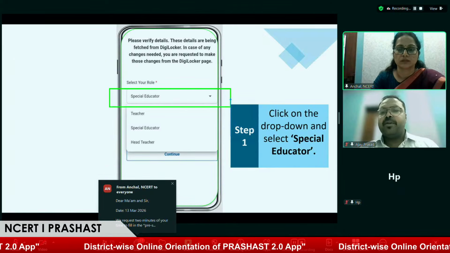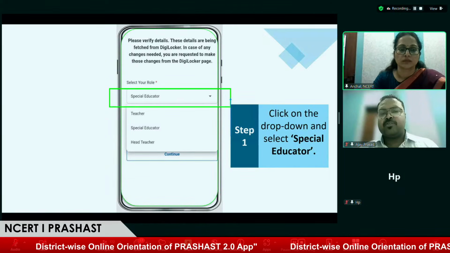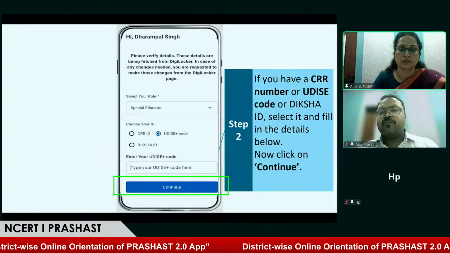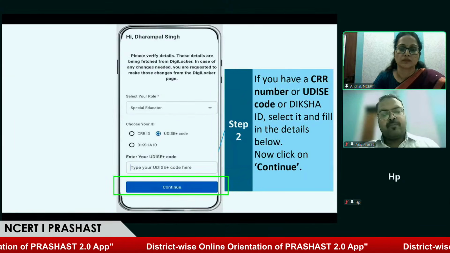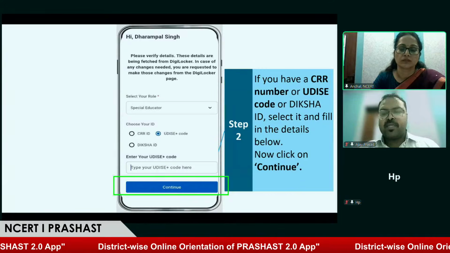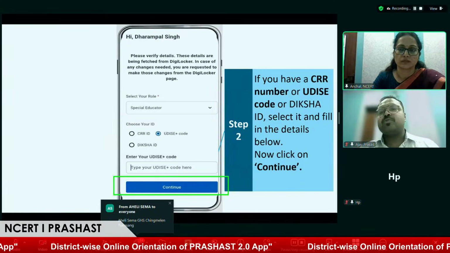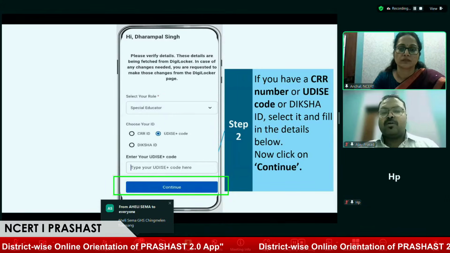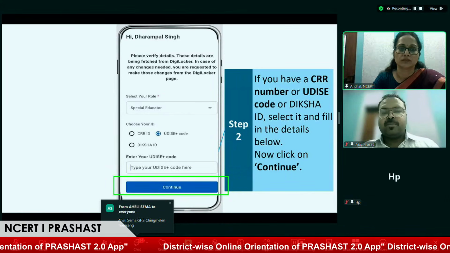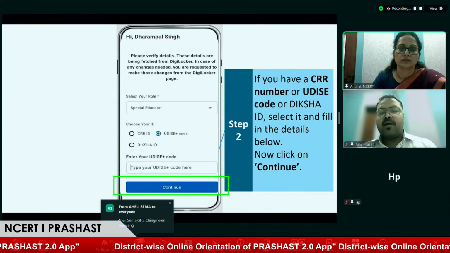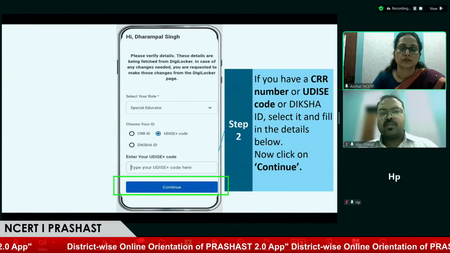The only difference in this application for the special educator is that a special educator will be associated with multiple schools. That could be 1, 2, or in several states we have seen that a single special educator is associated with more than 100 schools. So depending on the place and the number of schools they are associated with, the special educator will have the option to add more schools later on also.